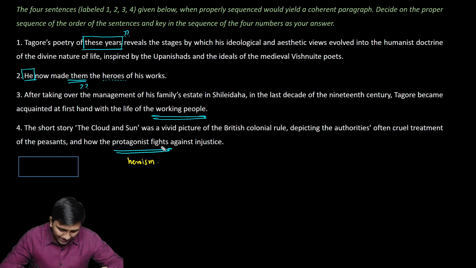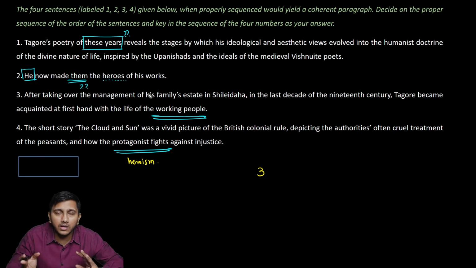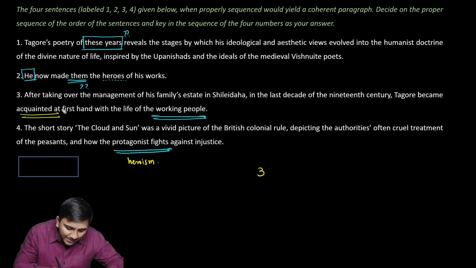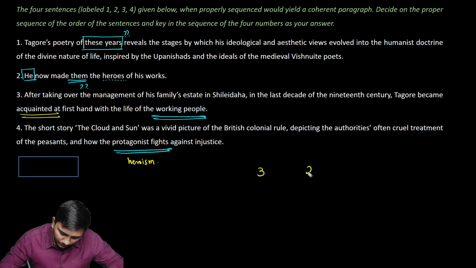So let's see how we can connect these sentences. We can start with this one. After taking over the management of his family, he became acquainted at first hand with the life of the working people. So if I'm starting with 3, that introduces the other character, that is working people in this context. He now made them the heroes of his work. So he got acquainted with them and he now made them, which is the working people, heroes of his works. So 3 followed by 2.